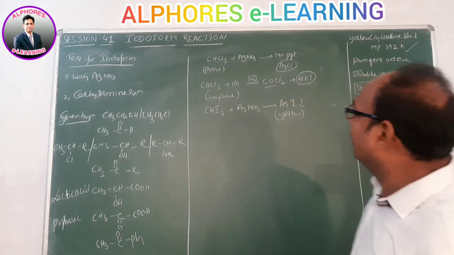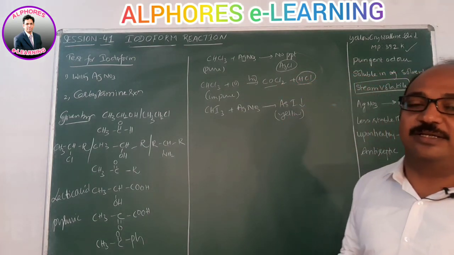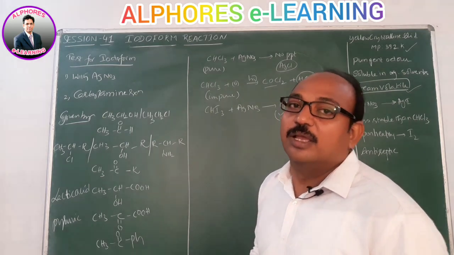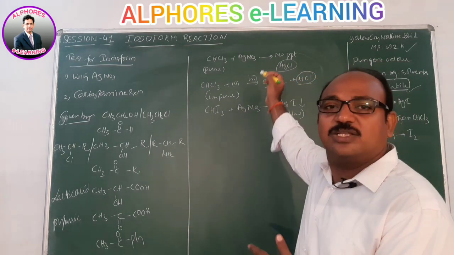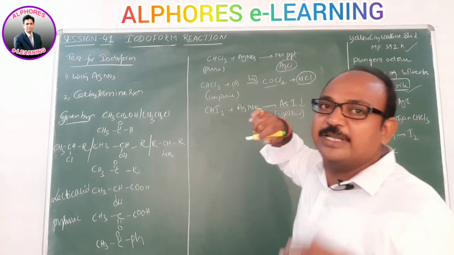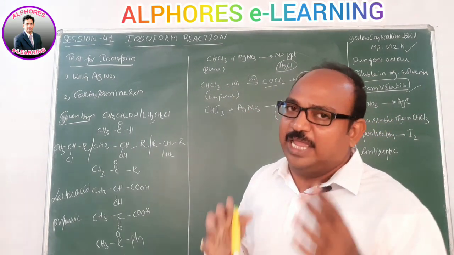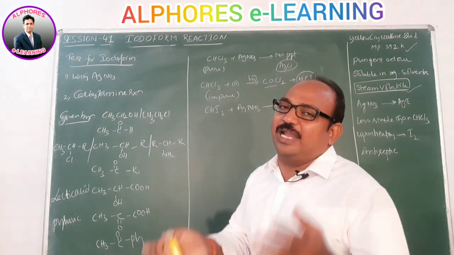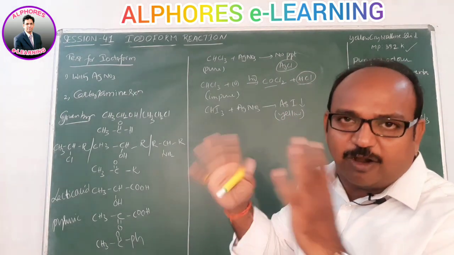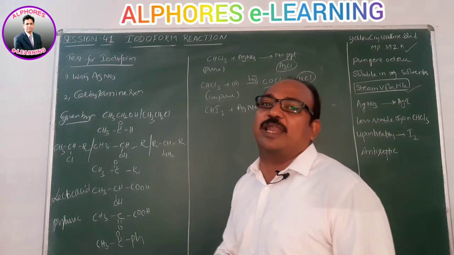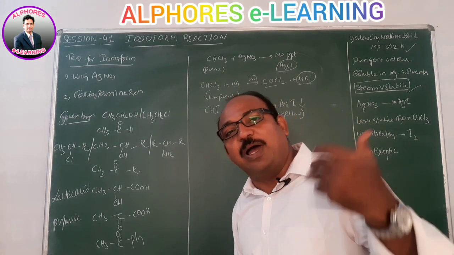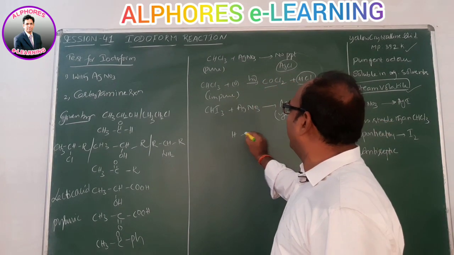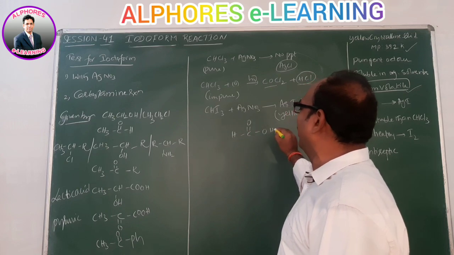And one more thing, with Tollens reagent, this is nothing but an extraordinary case. Tollens reagent is also ammoniacal silver nitrate, so ammonia solution, NH4OH, will be there. Let us assume CHCl3 undergoes base hydrolysis and you get formate, the salt of formic acid, which upon acidification gives HCOOH.